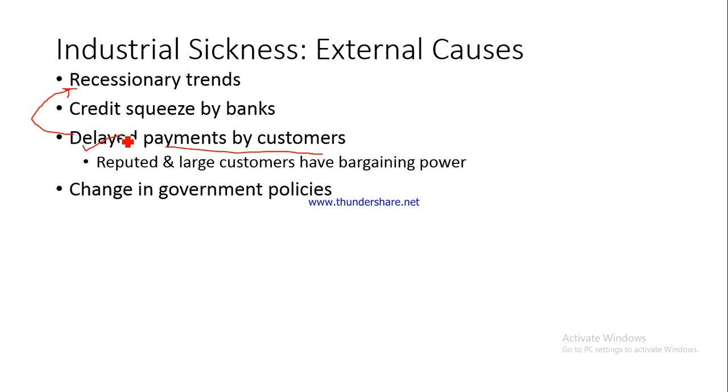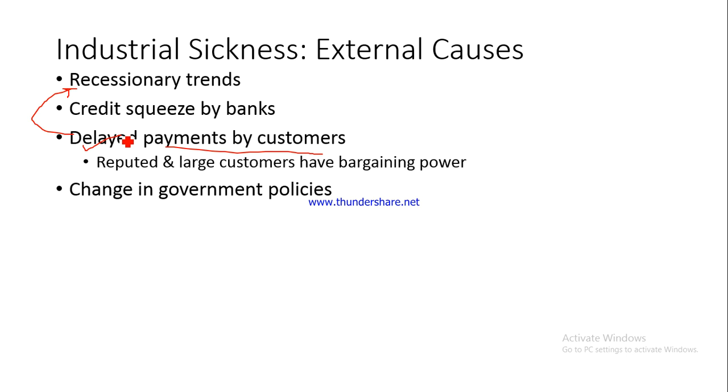Then many a times there are abrupt changes in government policies, which also causes a problem. For example, only recently you might have seen that the government of India has made some changes in the telecom rules and regulations. Right now, these are abrupt changes, and because of which the various industrial firms find it very, very difficult to adjust their own processes and policies to match the change in the government policies and procedures. Is that fine?